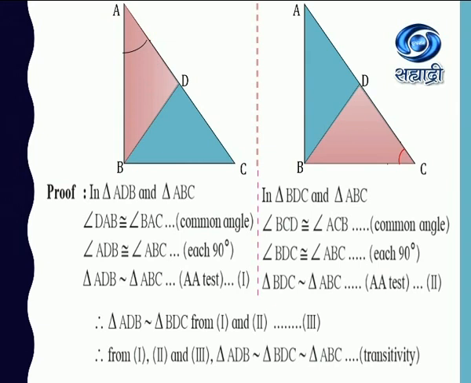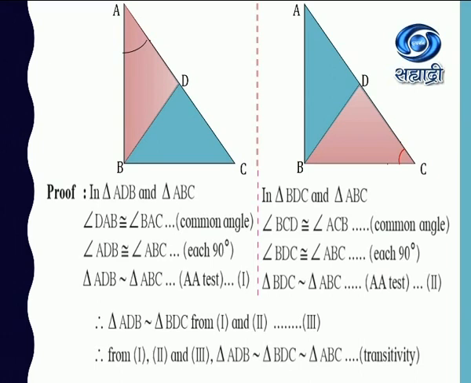So by the angle test, these two triangles are similar. So we can say that triangle ADB is similar to triangle ABC. In the other figure, you can see one in red and one in blue color. Here we are considering both the triangles, BDC and ABC.